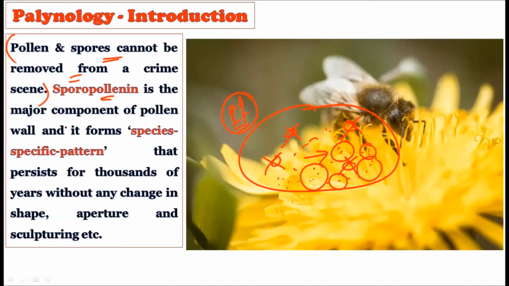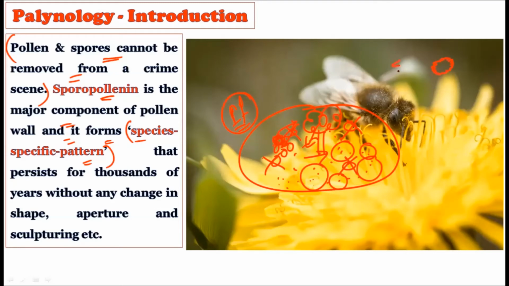See, sporopollenin is the major component of the pollen wall, and it follows a species-specific pattern. For example, if there is only one tree, and that tree is producing one kind of pollen grain, this one type of pollen grain will be attributed only to this tree because of the presence of sporopollenin in its structure, and this sporopollenin gives a very unique structure to the pollen grain. For example, one pollen grain is like this due to the sporopollenin.